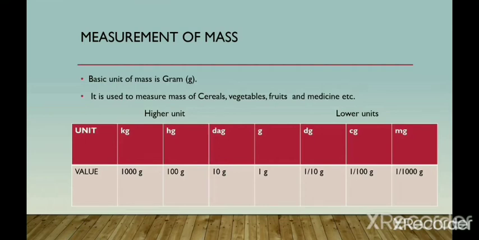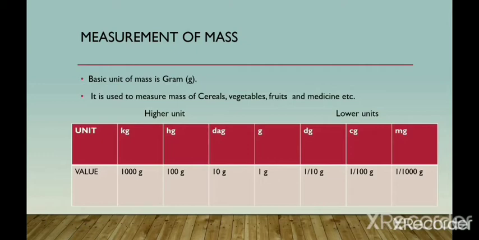Measurement of mass. Mass means weight. Like if you want to measure cereals, vegetables, fruit, medicine, your own weight, table, bag, anything, you have to measure in gram. So the basic unit of mass is gram. If the value is very much heavier, then you can measure in kilogram, hectogram and decagram.